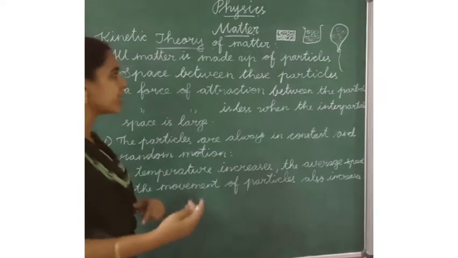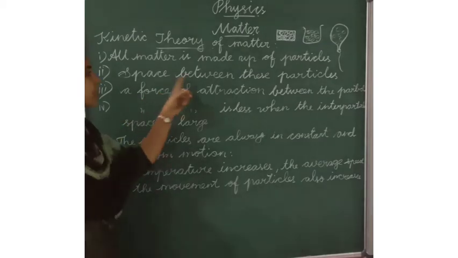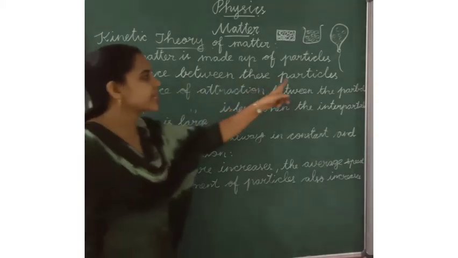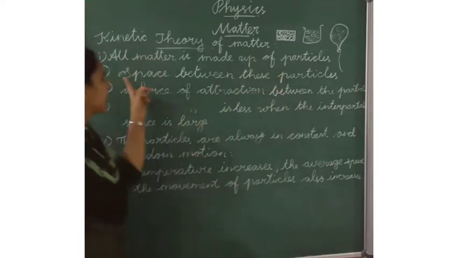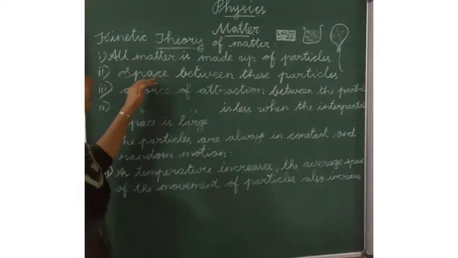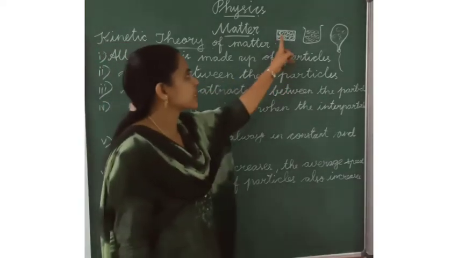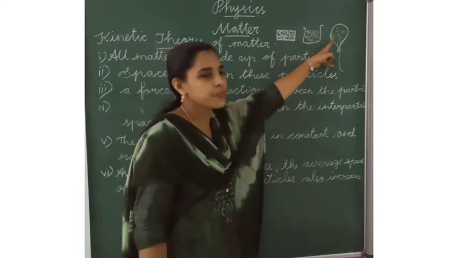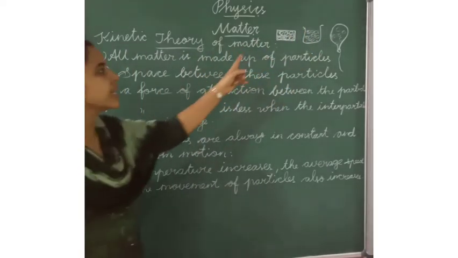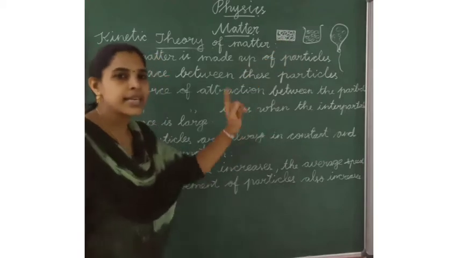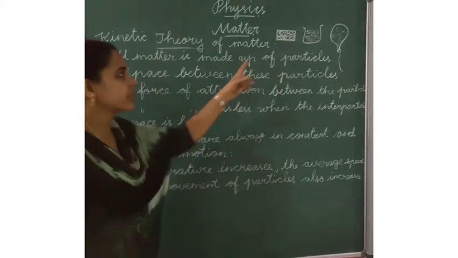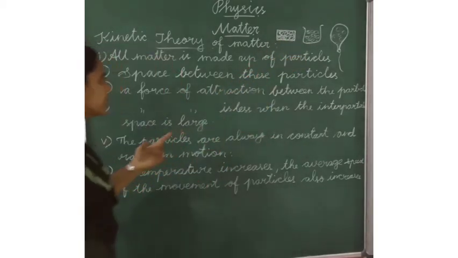Second one, there is space between these particles. This is the interparticle space. This space is called interparticle space.